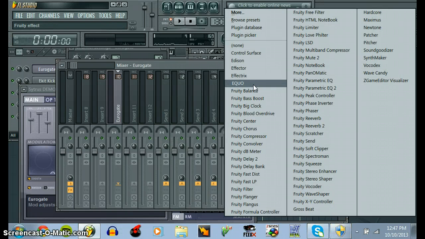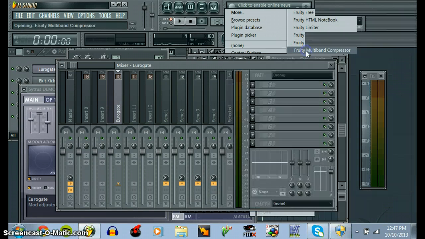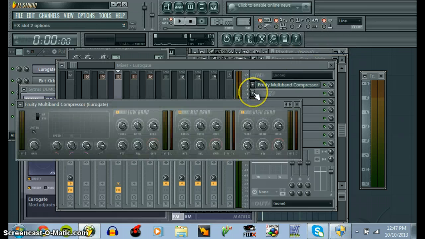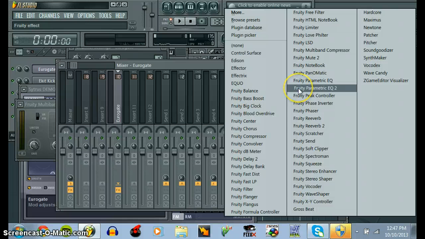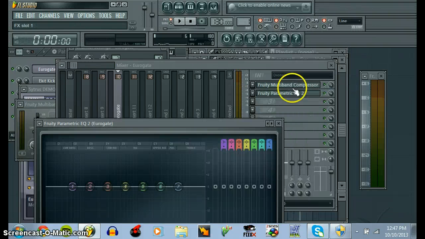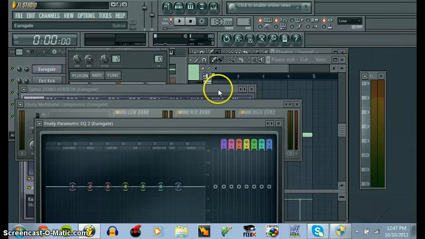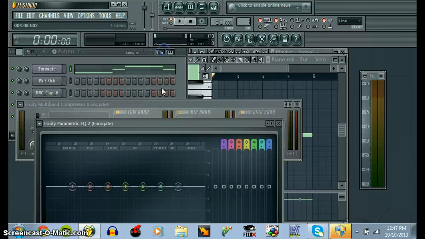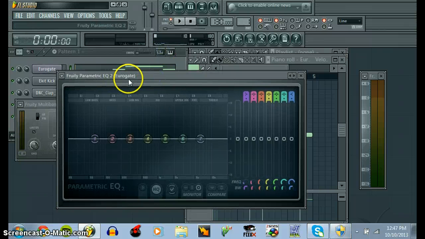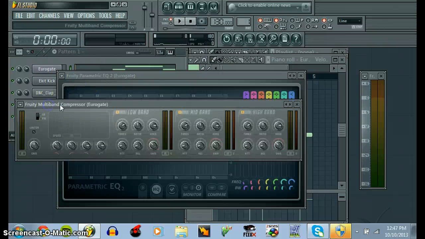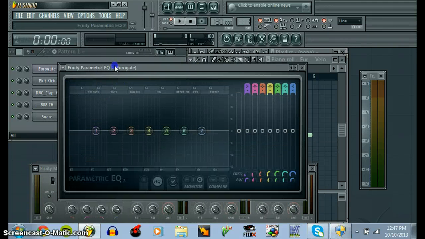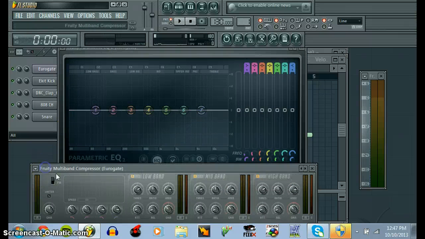And after that, I'm going to use both the Fruity multi-band compressor, as well as I go ahead and click underneath it. I want to use the Fruity parametric equalizer too. So right there, I got both of them right there. And I'm going to go ahead and take stuff off for organization purposes. And it says Your Gate on it, what I picked right there. Your Gate here, Your Gate there. I'm going to put that right there. Going to put this up here. And then I can work on it with the equalizer and the compressor.